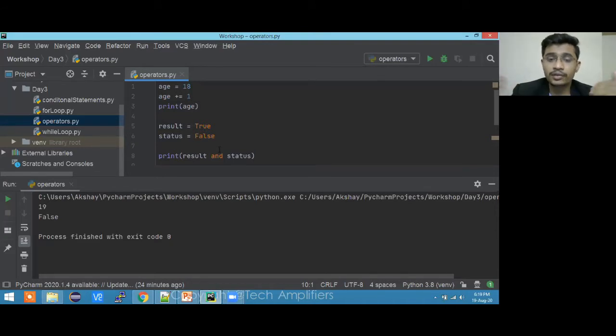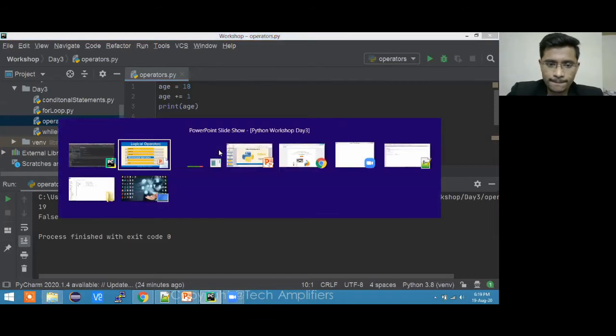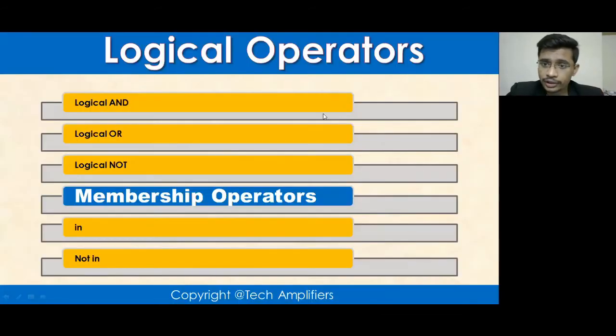Like if you want to check username and password, like username is Akshay and password is Tech Amplifiers, then allow the user to log in. In such cases, we'll be using these and, or, and bitwise operators. Okay, fine. Give me a yes if you are able to understand.